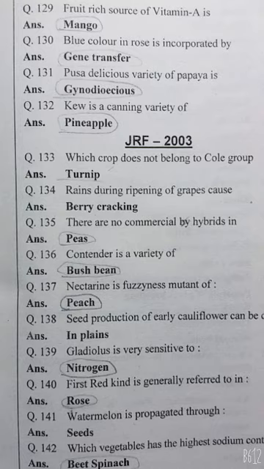Watermelon is propagated through seeds. Highest sodium content: beet spinach.